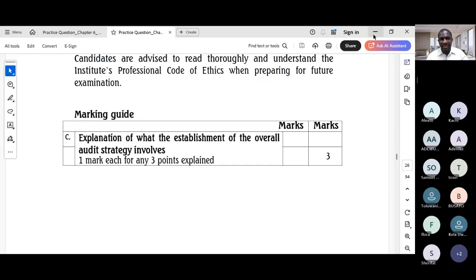Then clearly state each point. For example, determining the scope of the engagement is a clear example. Then provide a brief, clear explanation of each point. So for instance, this involves setting the boundaries of the audit, such as the financial reporting framework and the locations of the company operations, something like that. And add a specific illustration or example to demonstrate your understanding. So for instance, for Salisa Limited, this will involve determining if they have any overseas branches or subsidiaries that need to be included in the audit, something like that.